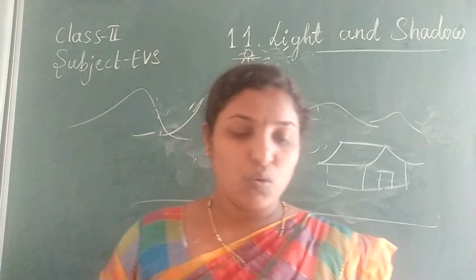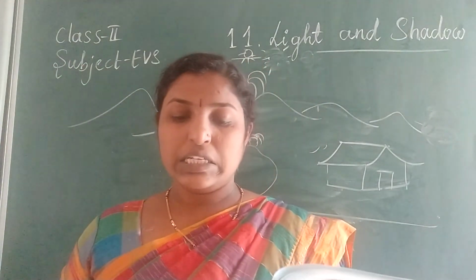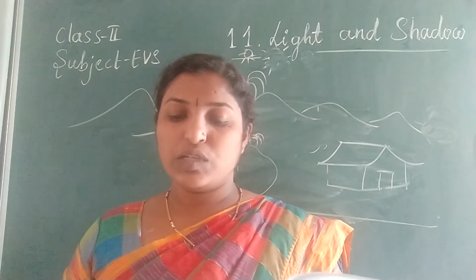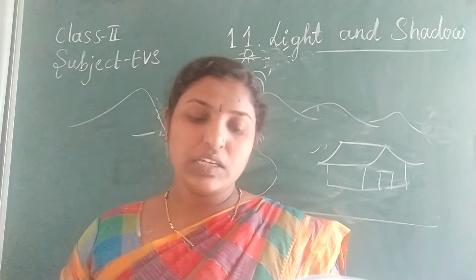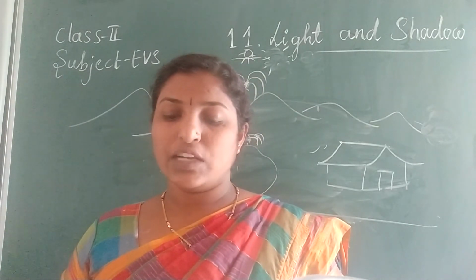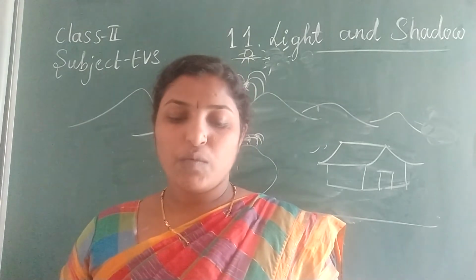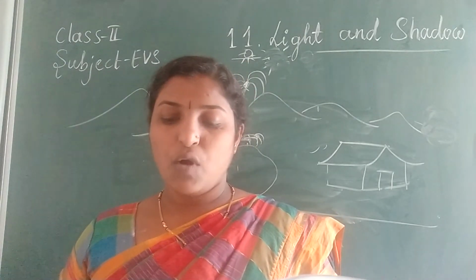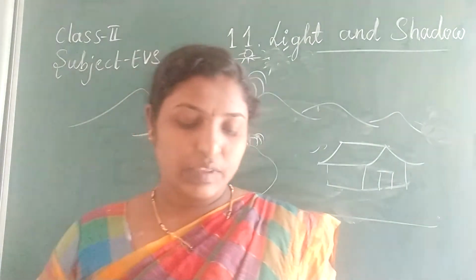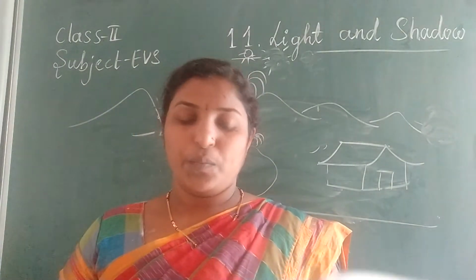Now I know the sun gives us heat and light. A shadow is formed when an object comes in the way of light. A shadow is formed on the opposite side of the light source. Shadows formed by the sun are long in the morning and the evening, while short during noon. This is all we came to know.